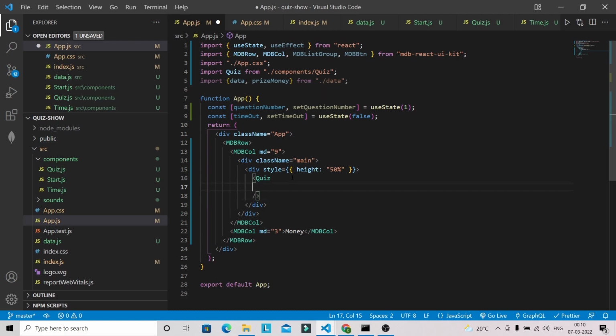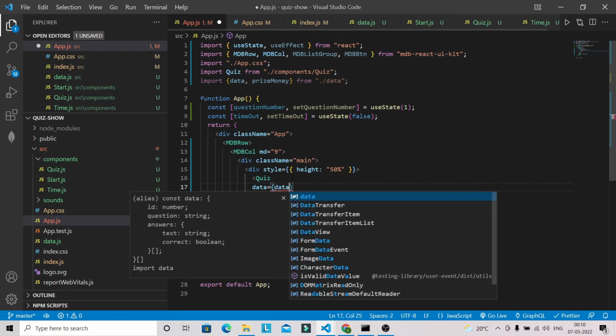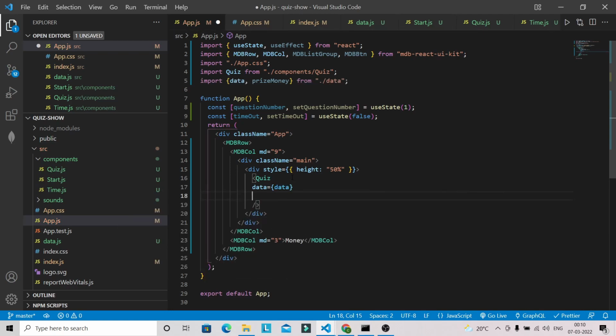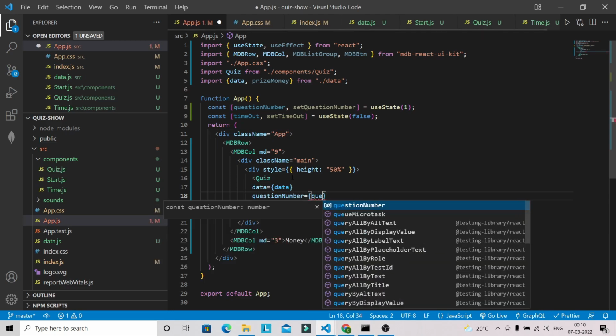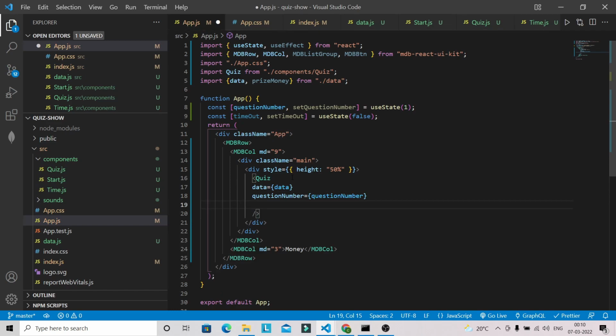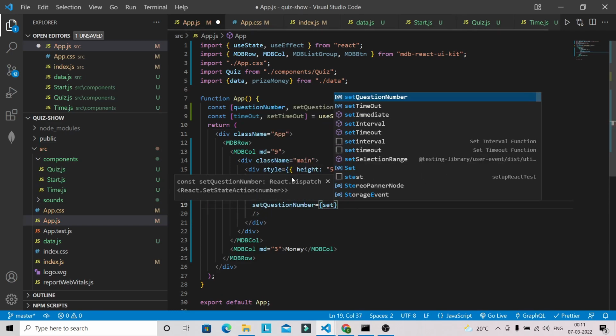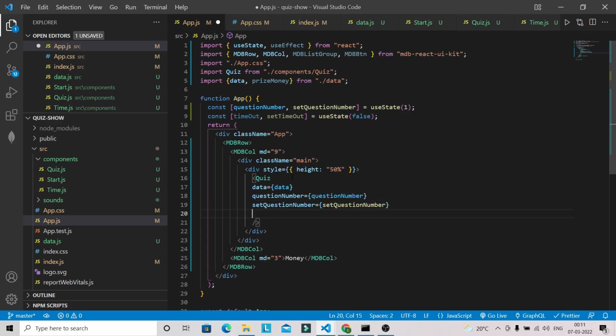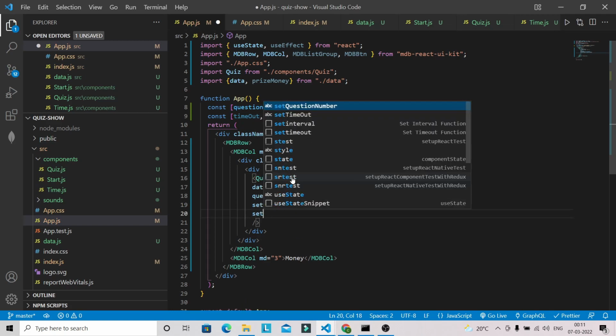So we need to pass data equal to data, then question number also we have to pass. So let's pass this one, all the details. Set question number also we need to pass, and we have to also pass set timeout.